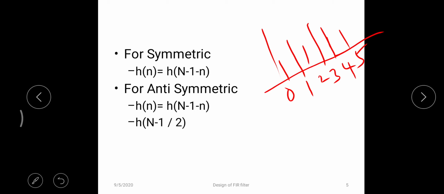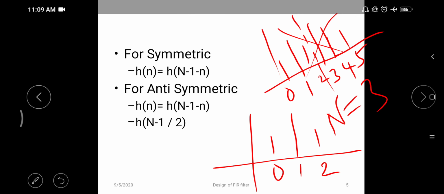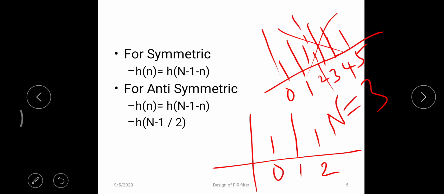With respect to this, the value of 3 4 5 is equivalent to the value of 0 1 2, or I will draw clearly. Let us consider this is 0 and 1 and this is 2. So here the order is 3, here the order is 3. So if order is 3, small n takes the value 0 1 2. So with respect to this, my system is symmetric, which means that h of n is equal to h of M minus 1 minus n, where M represents the order of the filter.